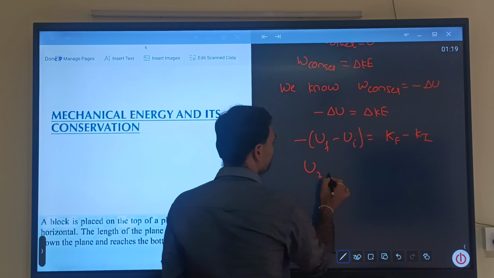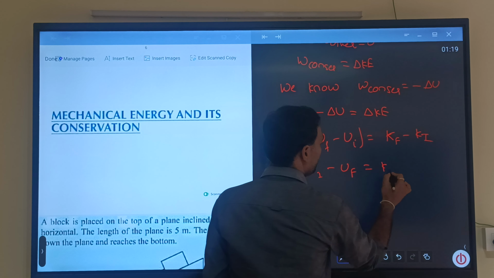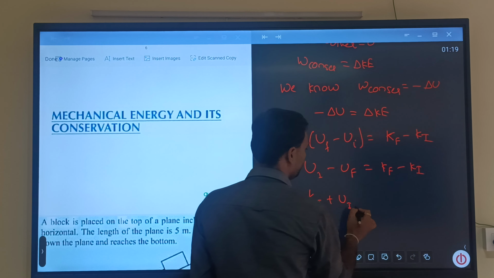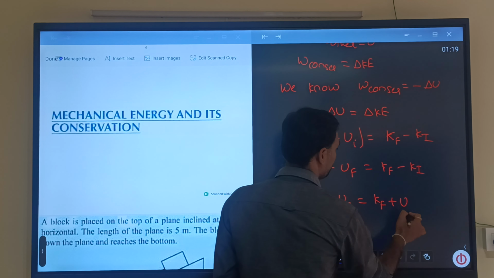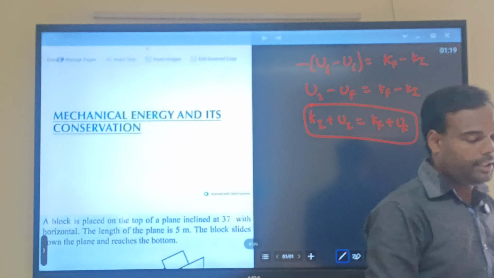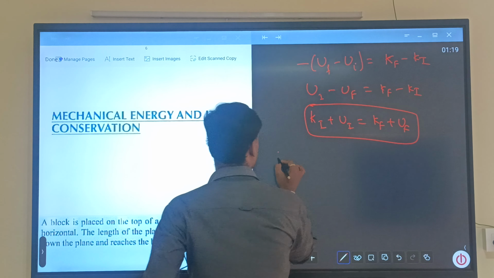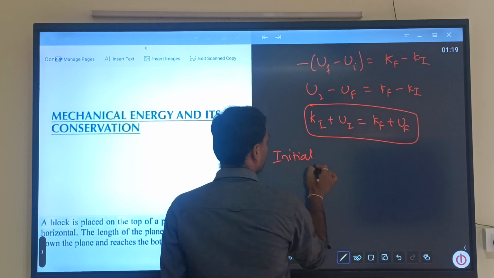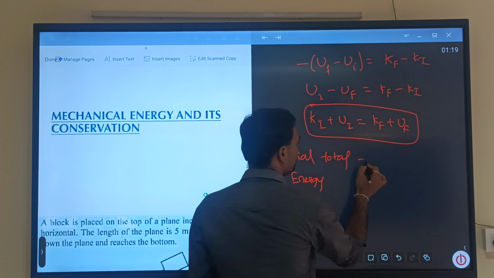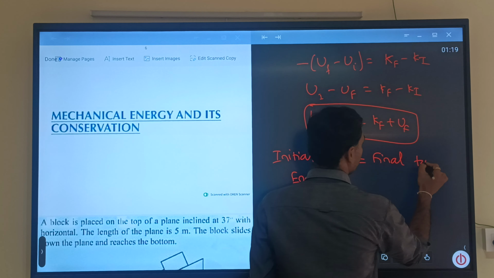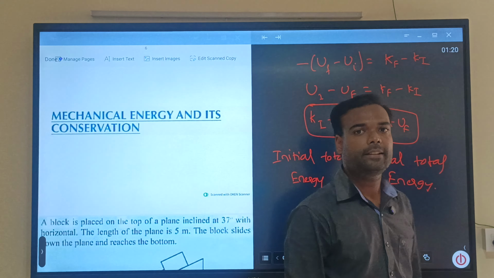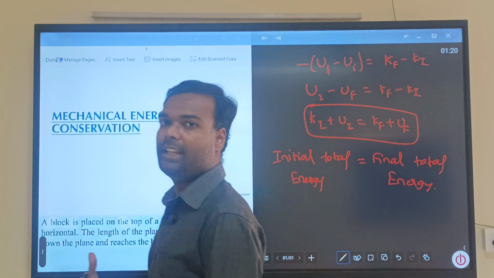Now Ki plus Ui is equal to Kf plus Uf. That is, initial total mechanical energy is equal to final total mechanical energy. This is what the statement says: conservation of mechanical energy.